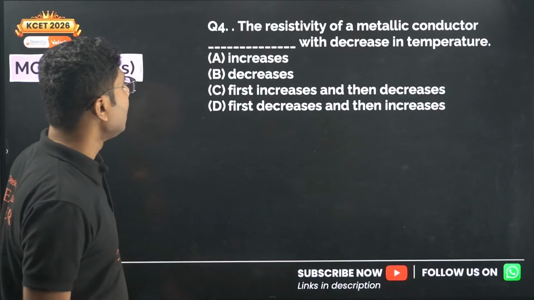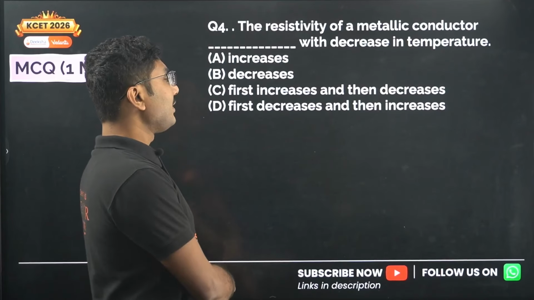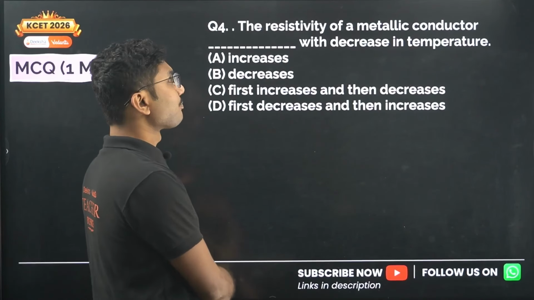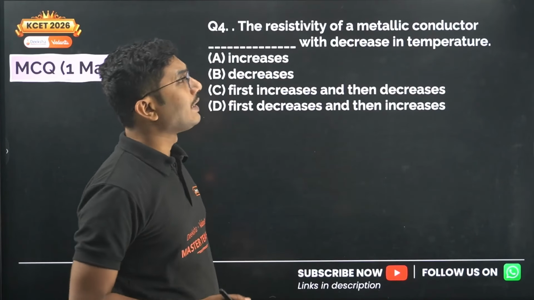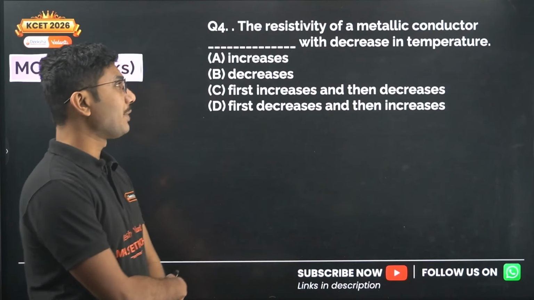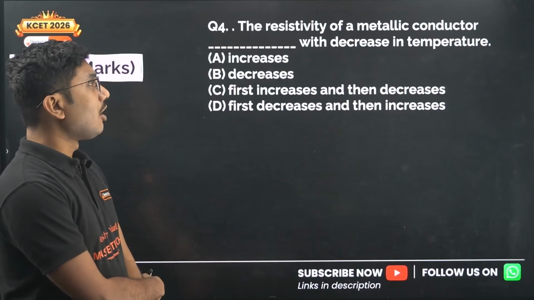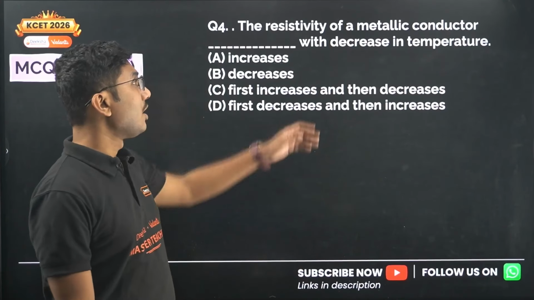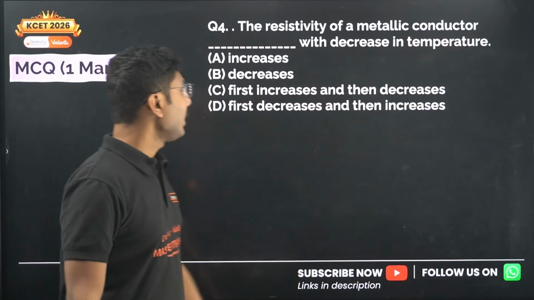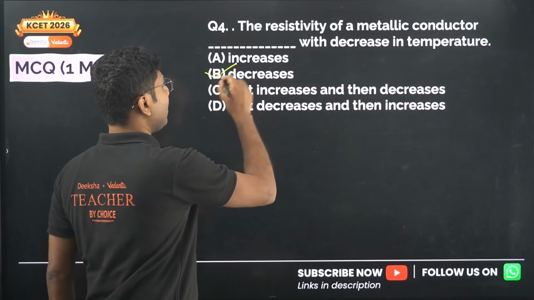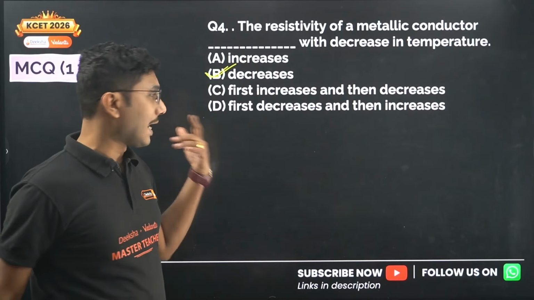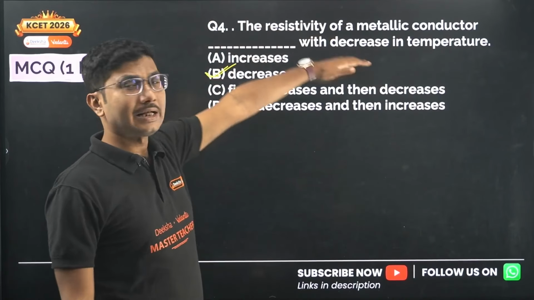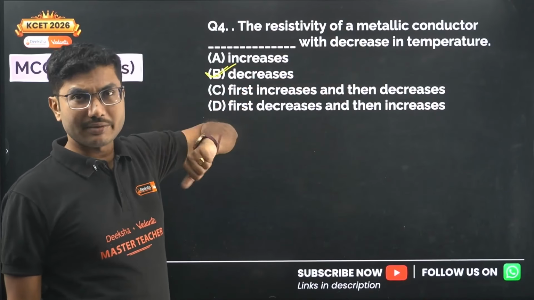Now let's move on to the next question. The resistivity of a metallic conductor dash with decrease in temperature. So what happens if you decrease the temperature? Resistivity also decreases because we are dealing with a conductor. So resistivity decreases, not increases, and not randomly. It does not happen like that. If you decrease the temperature, resistivity will decrease and conductivity will increase.